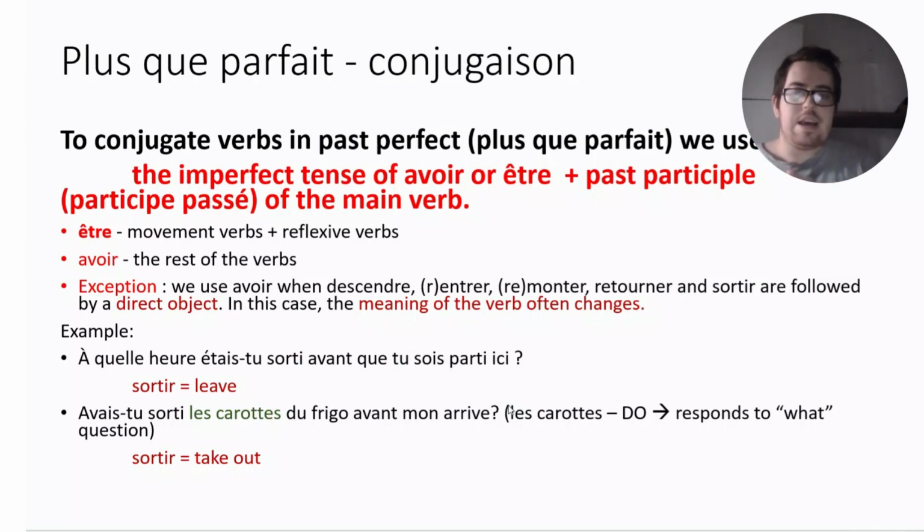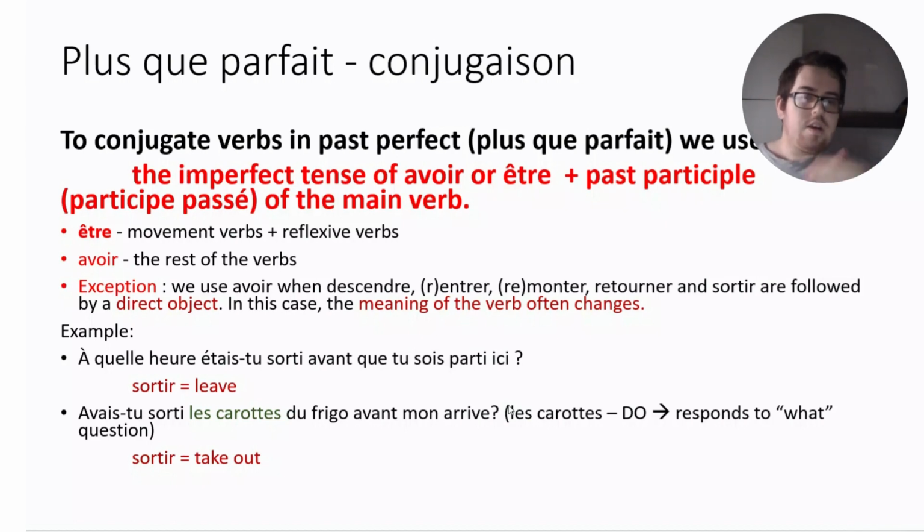In this case, sortir means to take out something. You have taken out the carrots from the fridge, etc. Avais-tu sorti les carottes du frigo avant mon arrivée? Had you taken out the carrots out of the fridge before my arrival here?